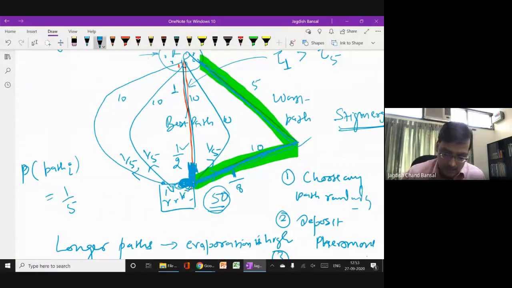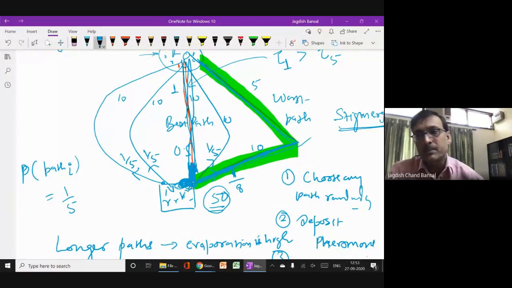Now again, the simple statistics rule: if there are 50 ants and this probability is 0.5, it means 50% of the ants will go on this path, and the remaining ants are on the other paths. If the probability of selecting a path is 0.5, it means 50% of the ants are choosing the shortest path, and the other ants are choosing the remaining paths according to their pheromone.